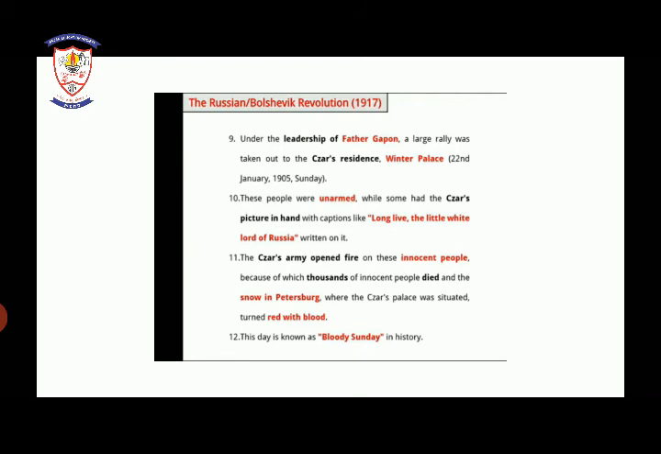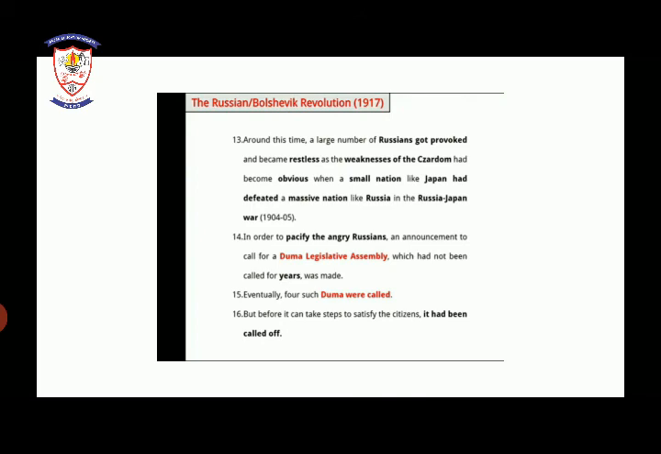So in history, the day 22nd January 1905, Sunday, is considered to be Bloody Sunday, as thousands of lives were lost. Around this time, a large number of Russians got provoked and became restless, and the weakness of the Tsar became obvious when a small nation like Japan defeated a massive nation like Russia in the Russo-Japanese war. In order to pacify the angry Russians, an announcement to call the Duma Legislative Assembly, which had not been called for years, was made.